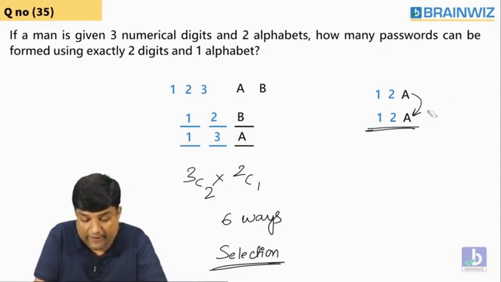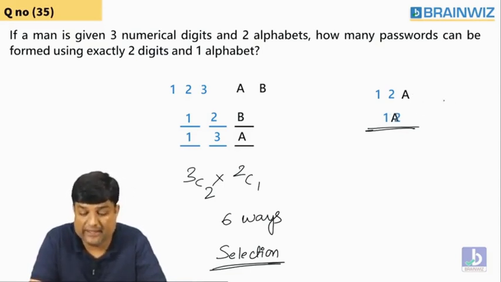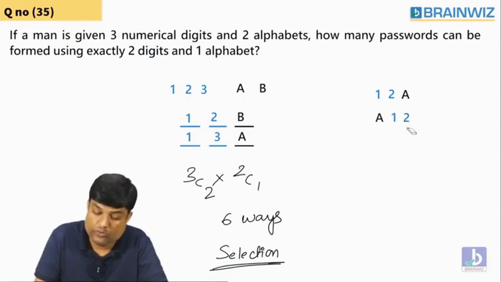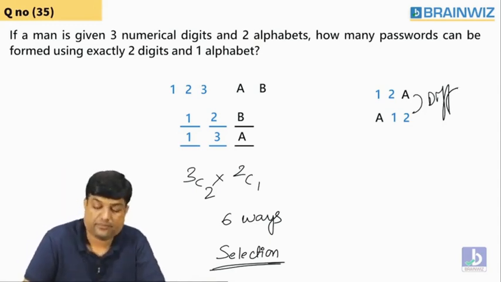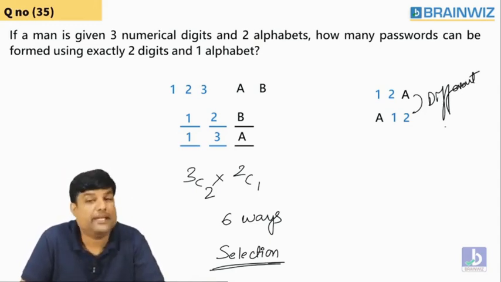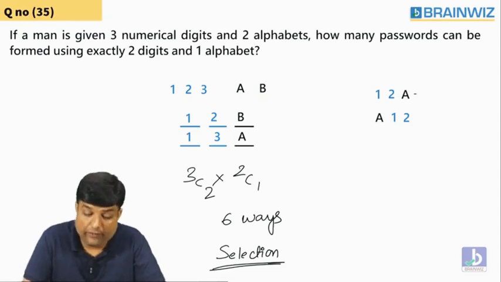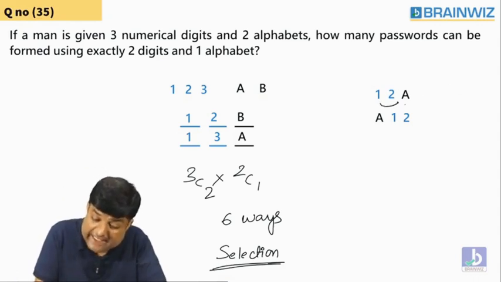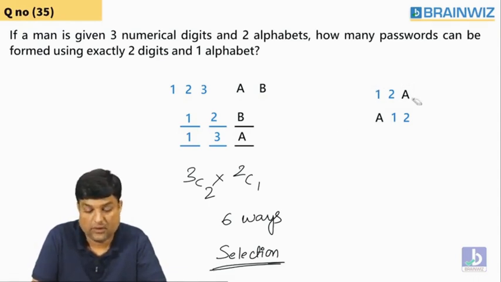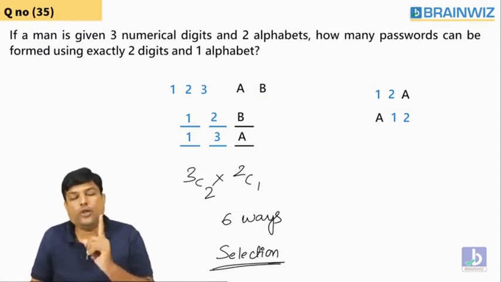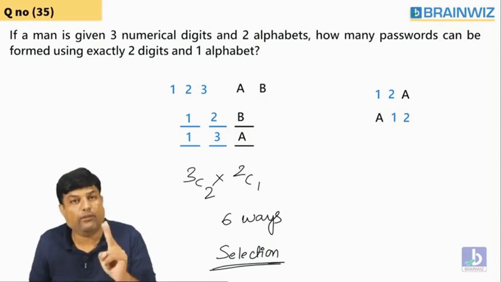But even if these are interchanged among themselves like this, A, 1, 2, do you think these two are the same or different passwords? They are different passwords. How did you get this different password? By interchanging these. Seriously, 1, 2, A is different from A, 1, 2.